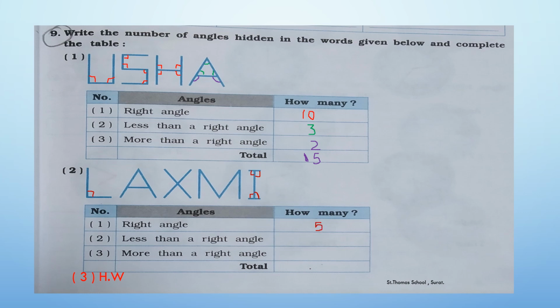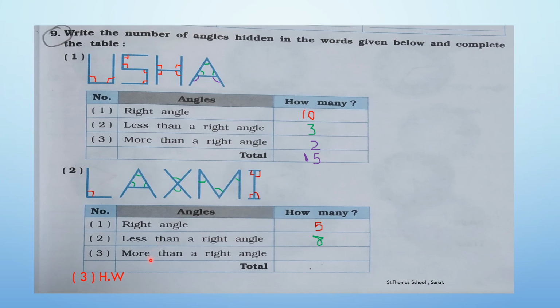Clear with this? Now let's find less than a right angle. So count with me. 1, 2, 3, 4, 5, 6, 7, 8. So here we have 8 less than a right angle. Now let's find more than a right angle.